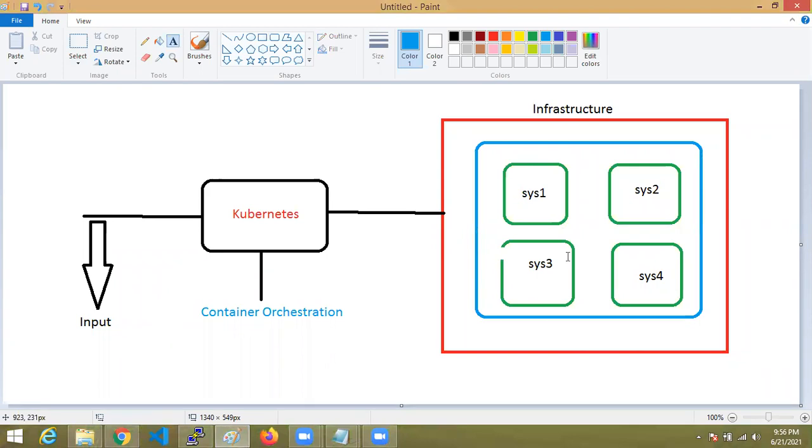All these systems are joined under a Kubernetes cluster.